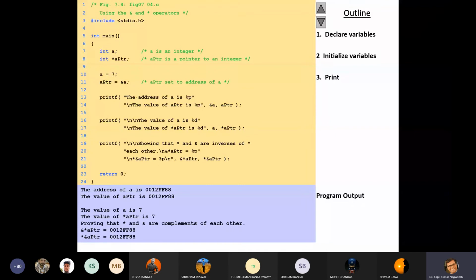So this is a simple program. Integer a pointer. We know the value of a is initialized. So how do we see this is a variable and this is a pointer?